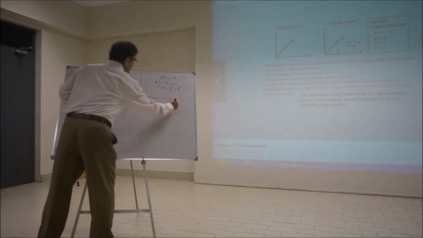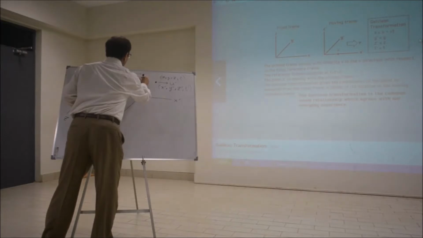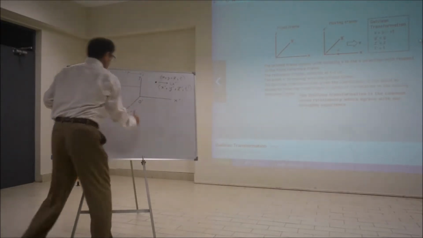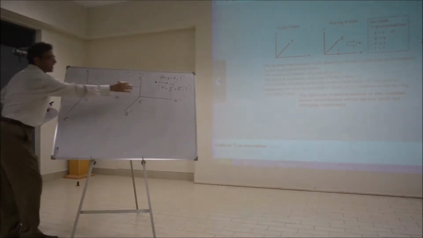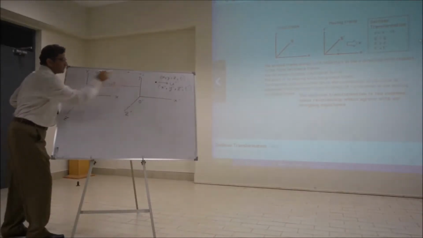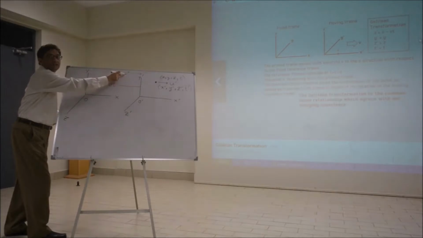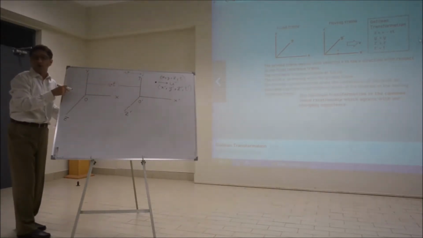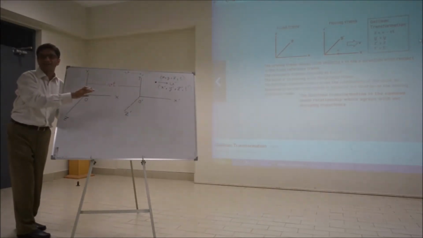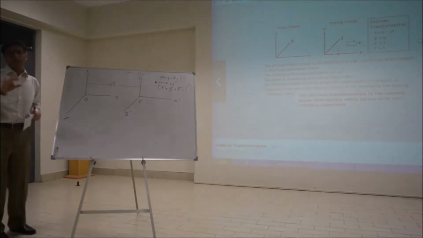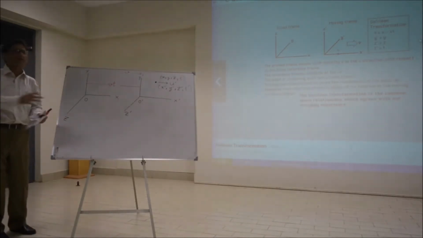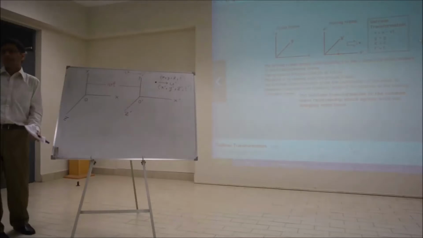X prime, y prime, and z prime. Now this frame is moving with speed v relative to the first. So observer O prime is moving with a constant velocity v relative to observer O only along the x-axis. To begin with, we keep it simple, but the idea is the same. Even if you consider general motion, the physics won't be different.